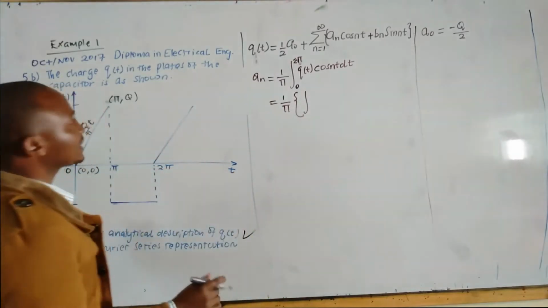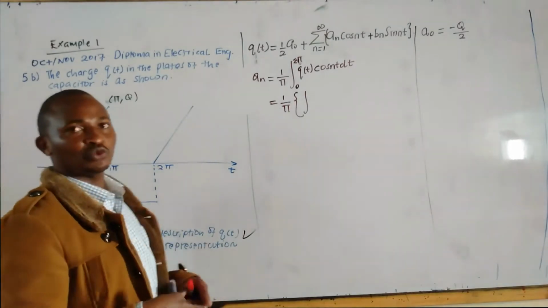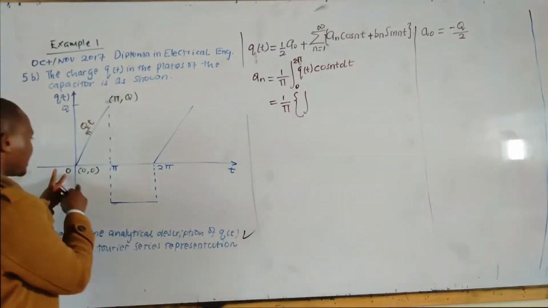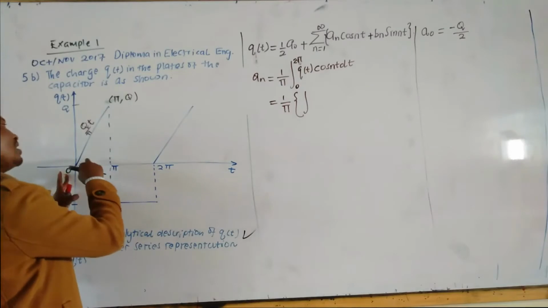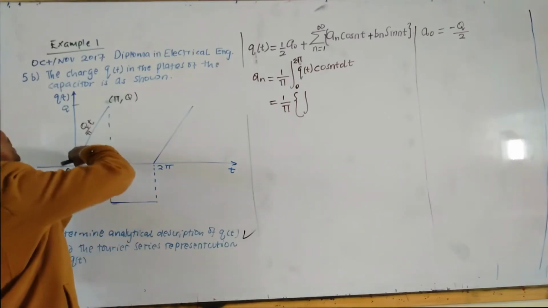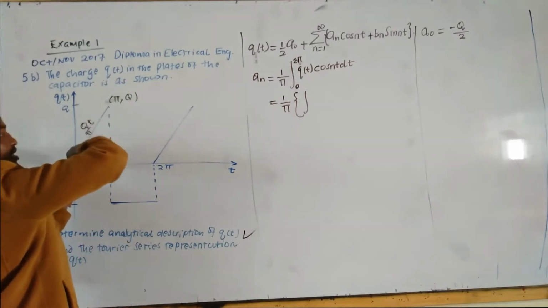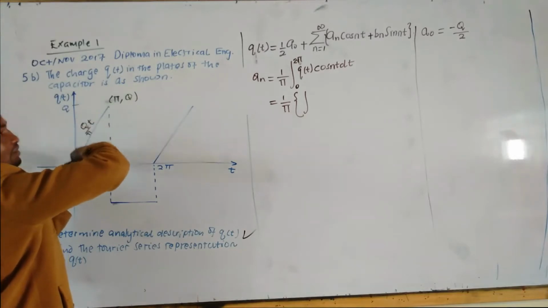We are not going to integrate everything from 0 to 2 pi, because between 0 and pi, our q of t is governed by this curve, which is q over pi t.